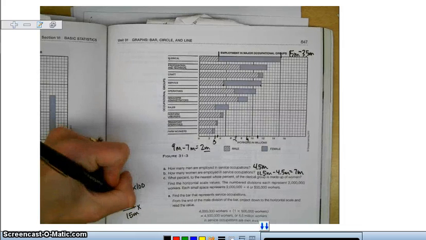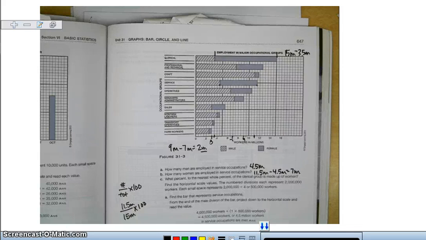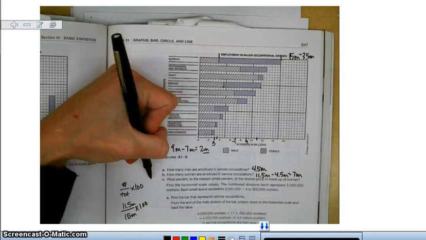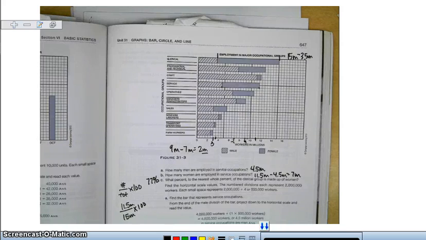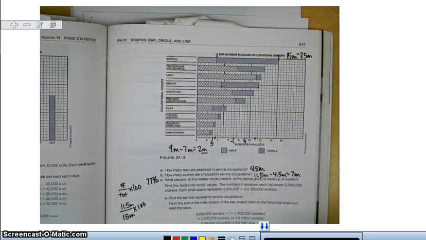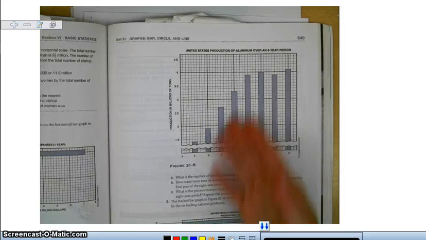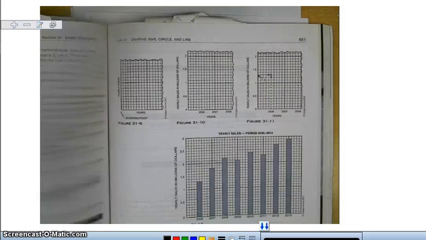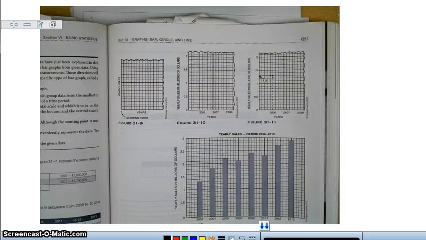Divide that and take it times 100, and that will give us a percent. So 11.5 divided by 15 times 100 gives us, for the answer for part C, approximately 77%, 76.6 repeating percent. So that's how we read a bar graph. And we've got all kinds of different examples that we can look at for bar graphs, but they're all relatively pretty easy. So now the next thing you have to be able to do is to draw a bar graph.